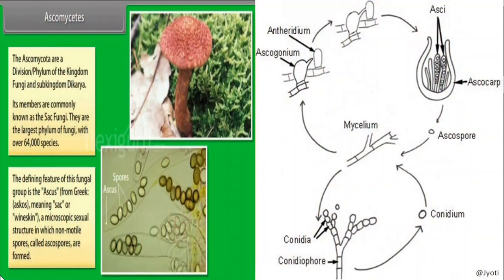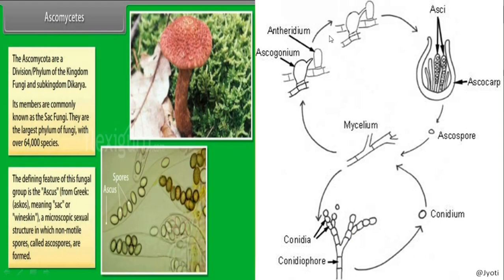Here you can see how the sexual reproduction takes place. Let us first see the asexual reproduction. So this is the real picture of ascomycetes, and here you can see that the conidia, this is septate. As I said, the mycelium is septate and the conidia are formed exogenously. So these are the asexual spores.